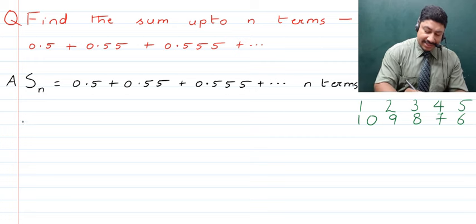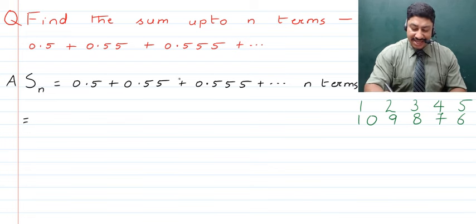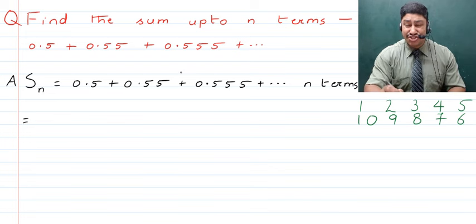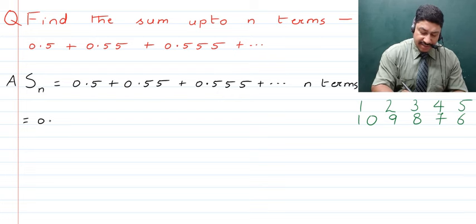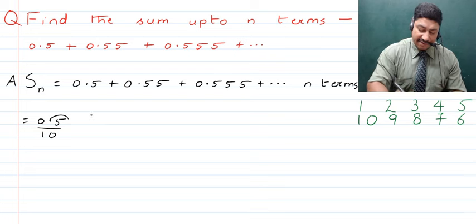Next, what we can do is write this such that all of these decimal numbers have their decimals shifted. As such, we will have some powers of 10 in the denominator. As such, the first one is going to become equal to 0.5, where we can shift one decimal and it will become 5 upon 10.